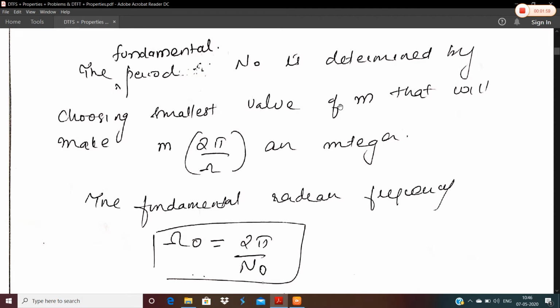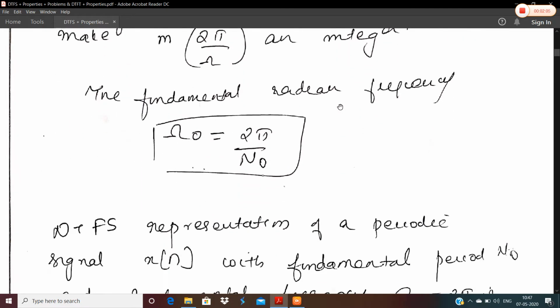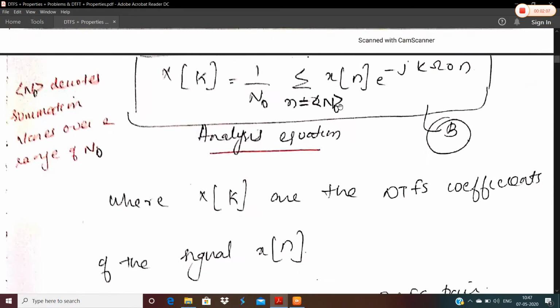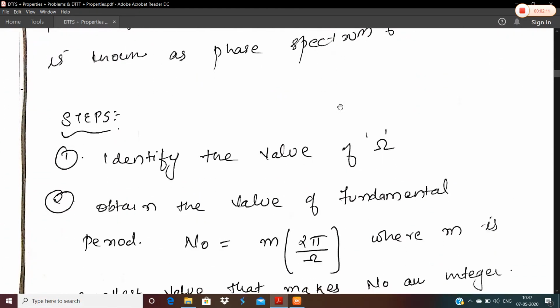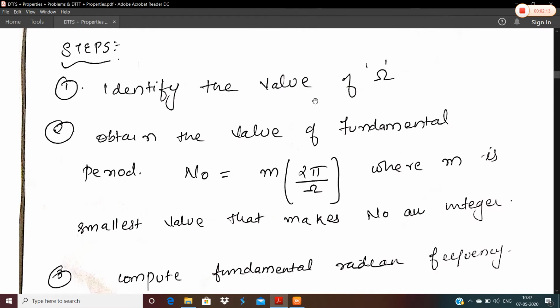So, if in the question you are asked to find the DTFS coefficients, then that will include 3 steps, which are summarized as follows. From the equation, we will first identify the value of omega. Then we will obtain the value of the fundamental period capital N naught, where capital N naught is equal to m into 2 pi by omega, where m is the smallest value that makes N naught an integer.